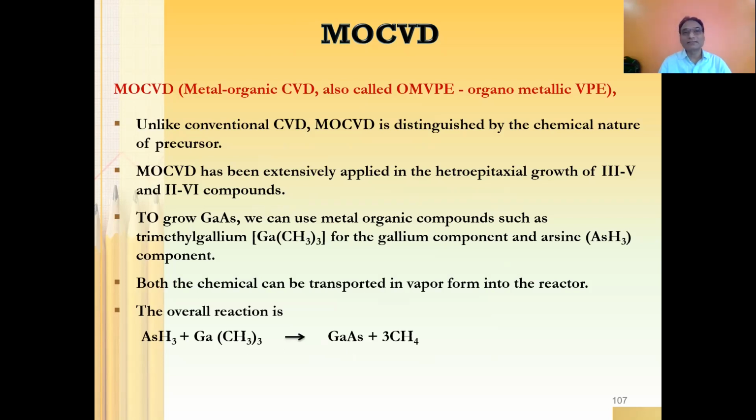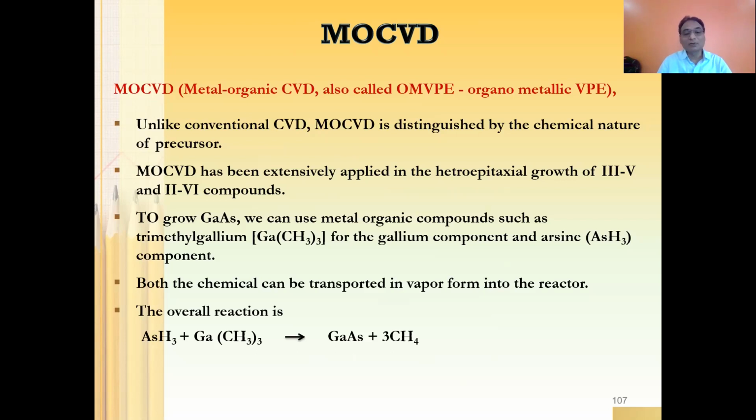Heteroepitaxial means it is epitaxial growth, but we are referring to it as hetero. It means your substrate and the material to be deposited could be altogether different. Of course the lattice matching will be there, but the materials will be altogether different. That kind of deposition is called heteroepitaxial deposition, and MOCVD is well suited for that.